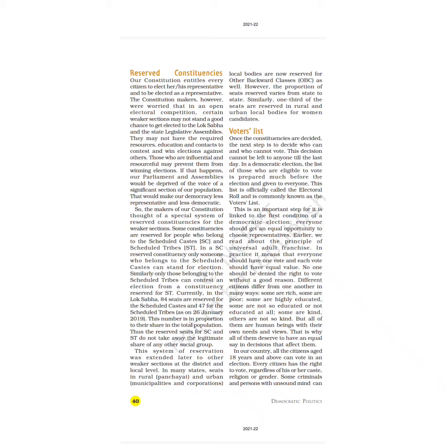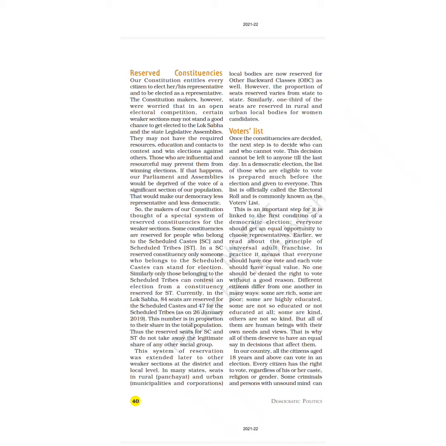So the makers of the constitution thought of a special system of reserved constituencies for the weaker section. Our framers of the constitution were very intelligent people, and they wanted every person in our country to get equal participation in making the government. So they decided to reserve some constituencies for the weaker section, so that they can also vote and elect the government. Some constituencies are reserved for people belonging to scheduled castes, known as SC, or scheduled tribes, known as ST.